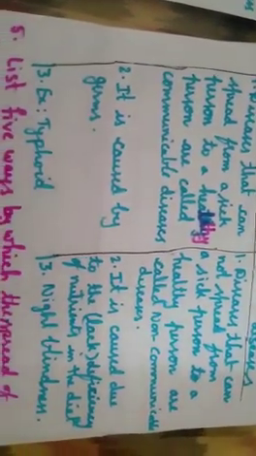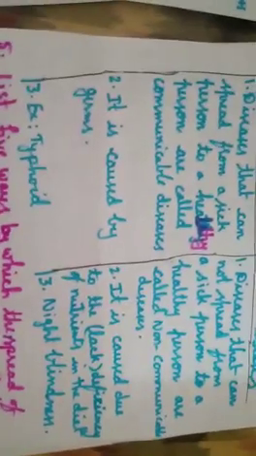The third one is distinguish between communicable and non-communicable diseases. They are asking to write the differences between communicable and non-communicable disease. As a first point, first write the definition. Diseases that can spread from a sick person to a healthy person are called communicable diseases. Diseases that cannot spread from a sick person to a healthy person are called non-communicable diseases. Communicable diseases spread from one person to another person. Non-communicable diseases are not spread from one person to another person.